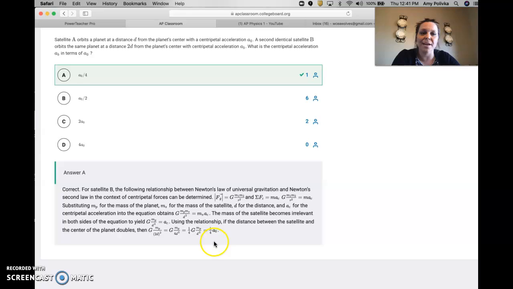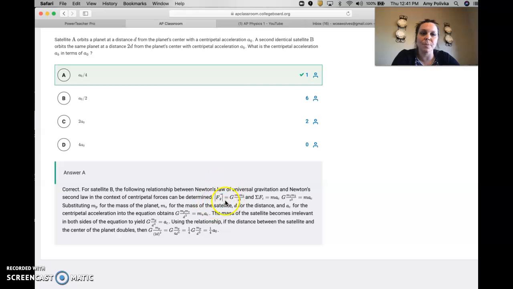This is a great one to go back and look at, because this basically is using those same concepts where we have Newton's second law, centripetal force is equal to mass times acceleration, and we're setting it equal to the universal law of gravitation, where gravity is really the only force holding that object in its orbit.